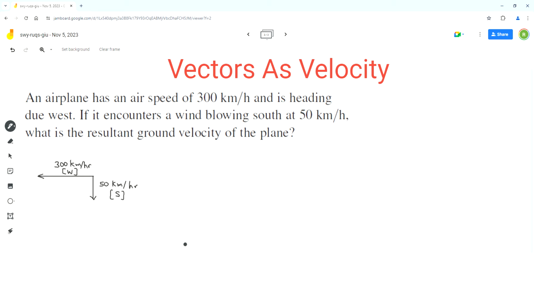Now we have to find the resultant ground velocity of the plane, and that will be the resultant of these two velocities. So to find the resultant, we have to arrange these two vectors in tip to tail format. So we'll start by drawing the vector for the airplane.